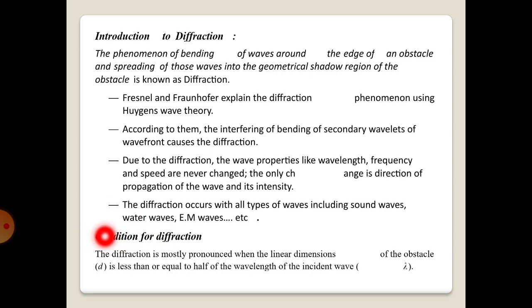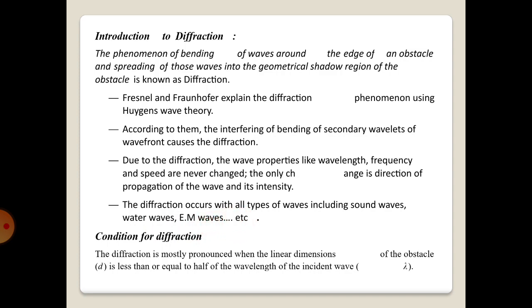The condition for diffraction is that the linear dimension of the obstacle is less than or equal to the wavelength of incident light. That means the width of the slit is comparable to the wavelength of incident light. If this condition is satisfied, then the light will bend and we get a diffraction pattern. This is the minimum requirement that we should achieve to observe the diffraction phenomenon.